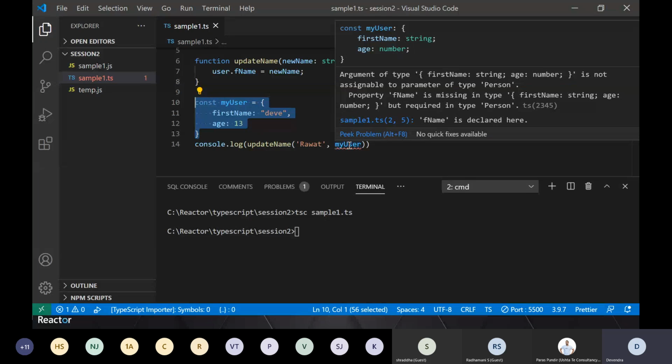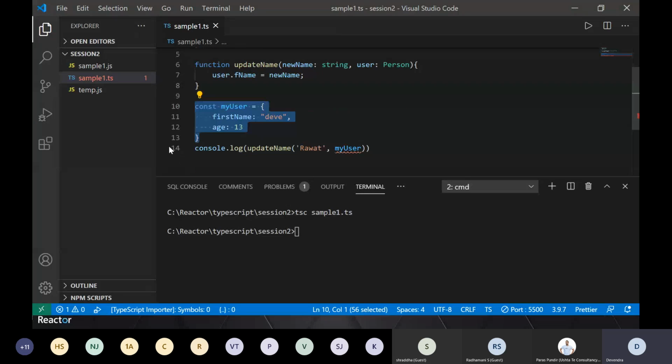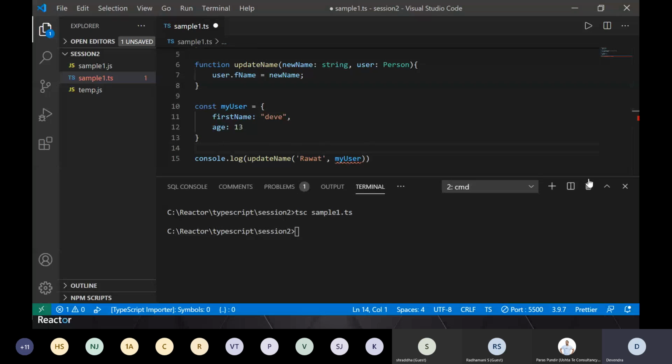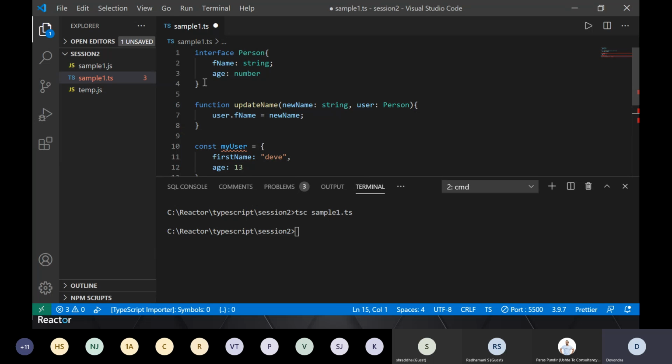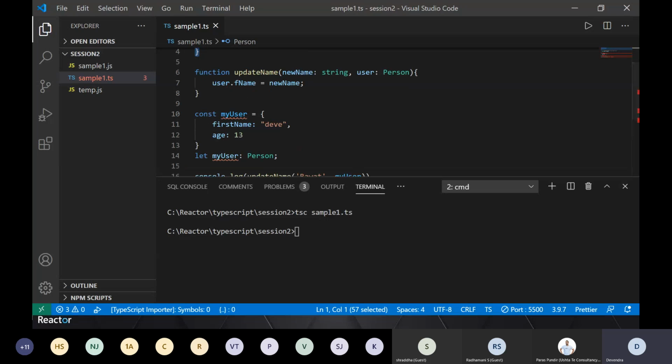It will say argument of type {firstName: string, age: number} is not assignable to parameter of type Person, because it is expecting an object of Person, right? So what I will be doing is I'll say let myUser be of type Person and so on. Again, I showed you that strings and all need to be defined the same way. I'll not go much into it, but you can define your own structure, your own types, and then use them in TypeScript, and this will help your team by avoiding any kind of mistake. So that's one beautiful feature in TypeScript.